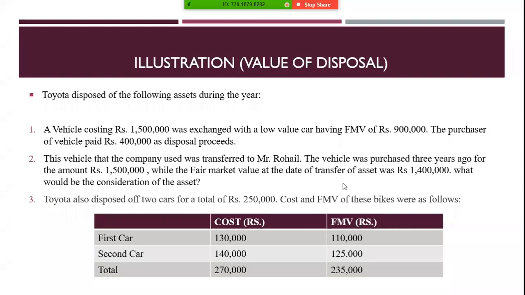We have 3 parts. First, a vehicle costing rupees 1.5 million was exchanged with a low value car having fair market value of 900,000, and the disposal proceeds was 400,000. The second part was the vehicle purchased for 1.5 million as mentioned above, and the fair market value was 1.4 million. What would be the consideration of the asset?